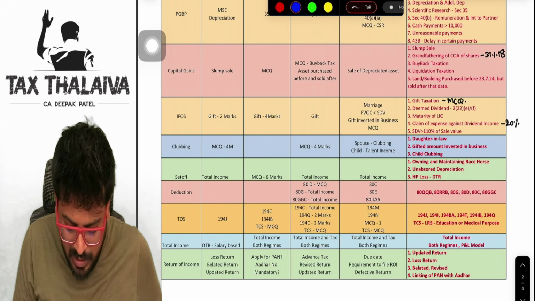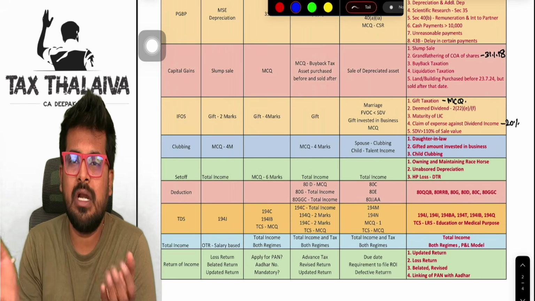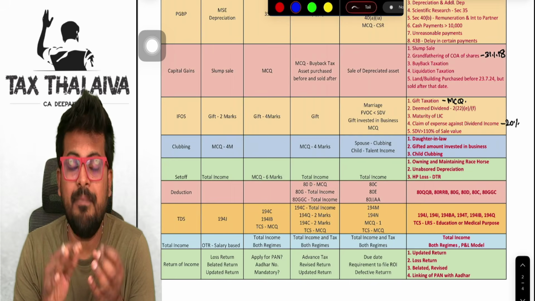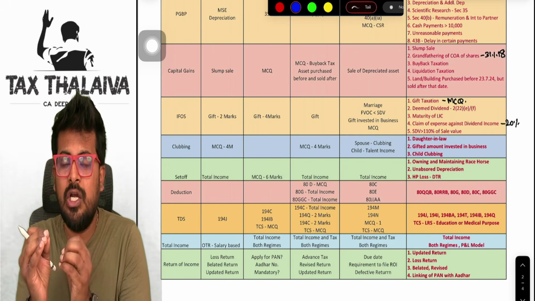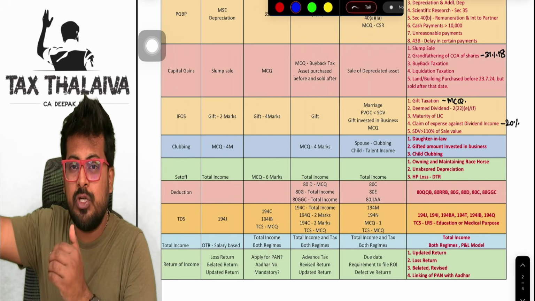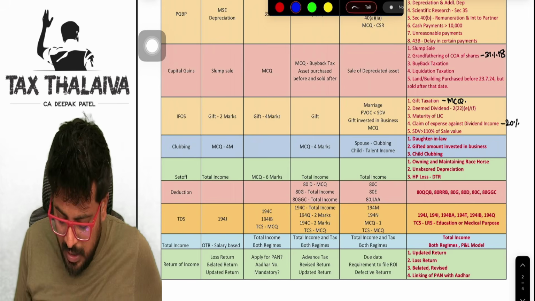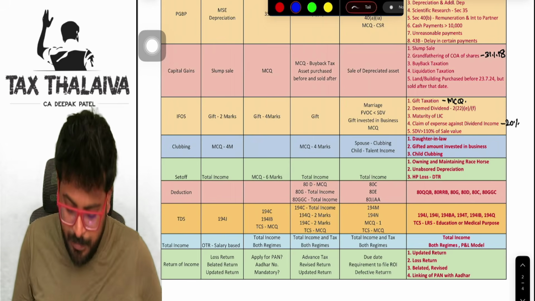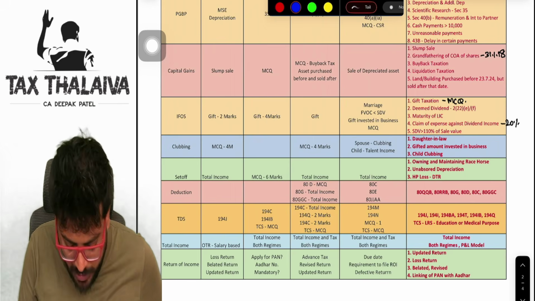In clubbing, for a long time they have been only asking you about clubbing of spouse income, clubbing of child income, but they have not tested you on daughter-in-law. Areas like gifted amount invested in a business, where proportionate profit has to be taxed in the hands of the gifting person, and child clubbing. These three areas, please do look into.